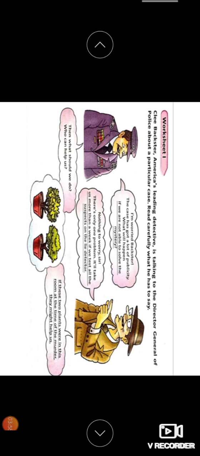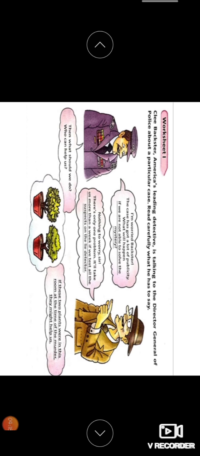Open the next page, children, page number 78. Here DGP means Director General of Police. Why is the DGP very upset? So why is he upset, children? Because the case has got so much publicity, right? And he was worried whether they will be able to solve the mystery or not.